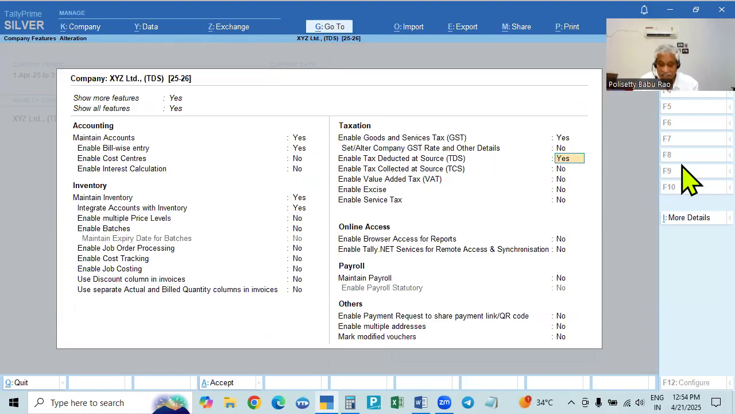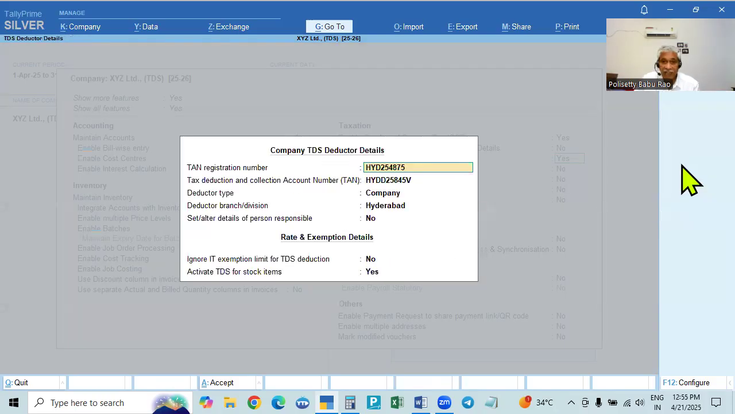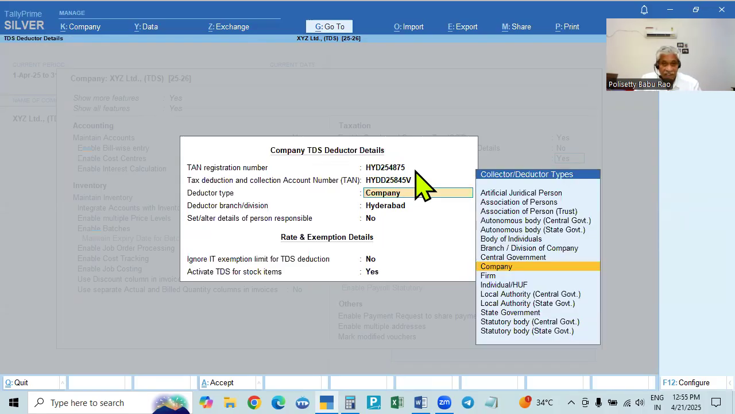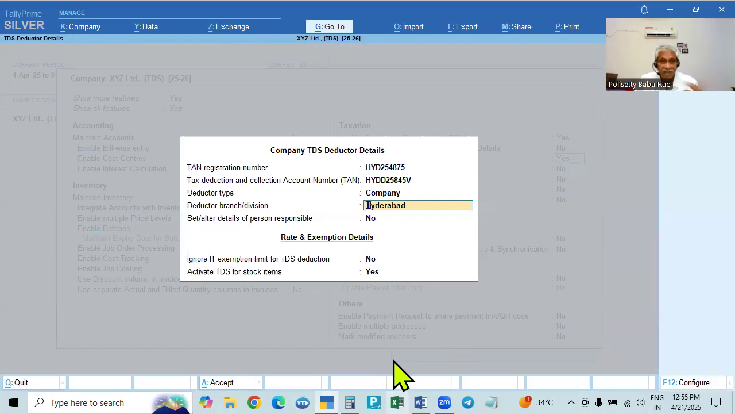Enable tax deducted at source. Make it yes and enter. Give all the details: registration number, PAN number, TAN number. TAN number is required for deduction. The status of this deductor is company. We see the fourth letter is C, company. In the drop down menu, select company, and then the branch or division is Hyderabad.